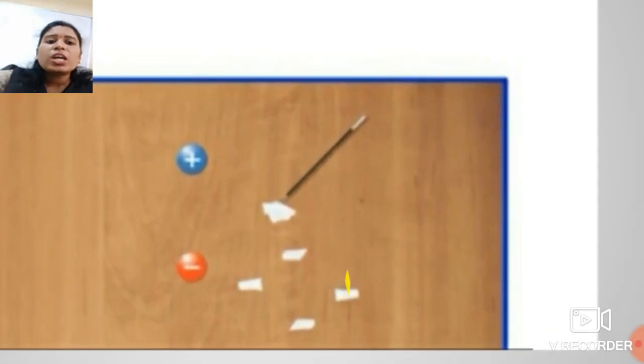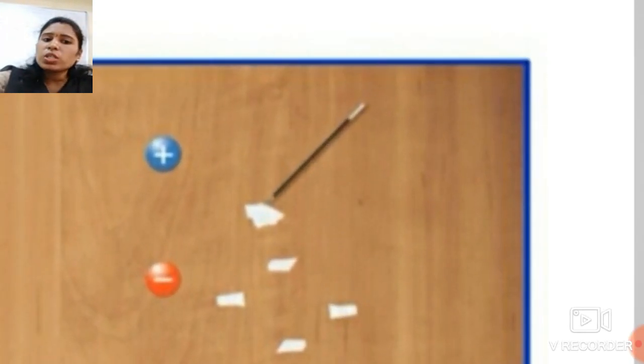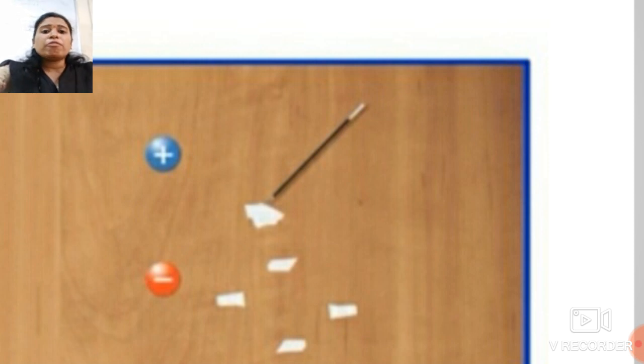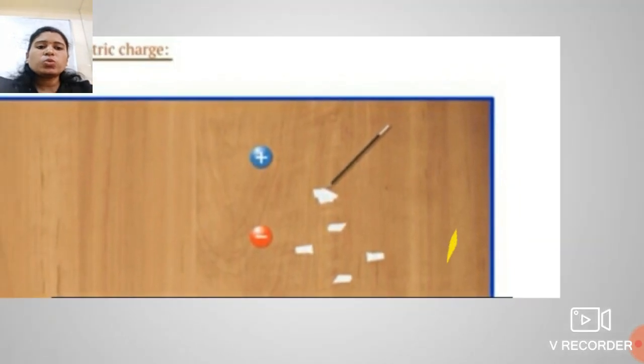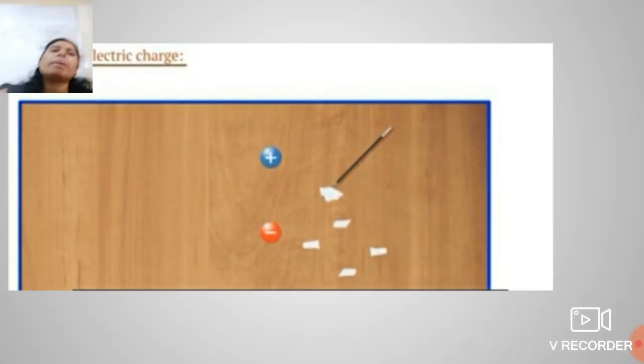Here one question arises: how do we identify these types of charges, whether an object possesses a positive charge or another object possesses a negative charge? That is, how to identify the type of charge present on an object. Okay, students, this question also arises in your mind.